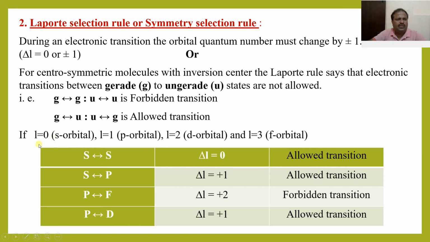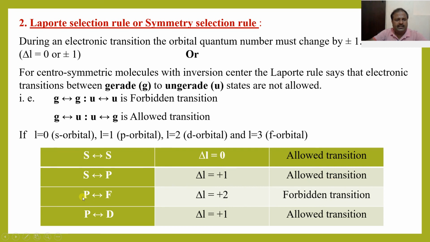As we know, if L is equal to 0, that is an s orbital, L is equal to 1, p orbital, L is equal to 2, d orbital, and L is equal to 3, f orbital. So s orbital to s orbital, that is 0 to 0, delta L is equal to 0, therefore it is an allowed transition. S orbital to p orbital, the difference is 1, delta L is equal to plus 1, therefore it is allowed.